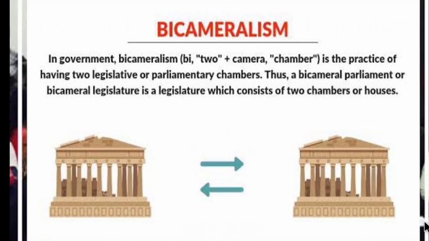So now let's see the definition of bicameral. As I said before, bicameral means it consists of both the houses, that is the upper house and the lower house. The upper house is the legislative council and the lower house is the legislative assembly. In government, bicameralism, so bi means 2, and camera means chamber. So it is a practice of having 2 legislative or parliamentary chambers. Thus a bicameral legislature is a legislature which consists of 2 houses or 2 chambers. So this is the definition for bicameralism.